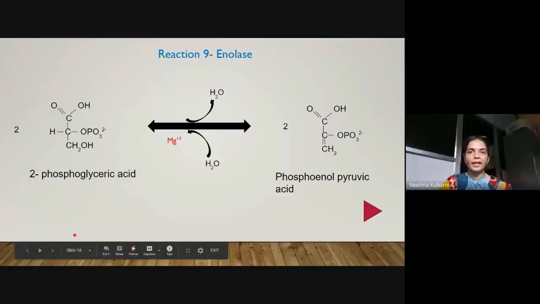Next reaction is catalyzed by enzyme enolase. Enolase catalyzes a reversible reaction. In glycolysis, it will catalyze dehydration, removal of a water molecule. How is the water molecule removed? You can see here this is the third carbon which has an OH group attached to it and the second carbon has a hydrogen attached to it. Can you all see this? Okay.